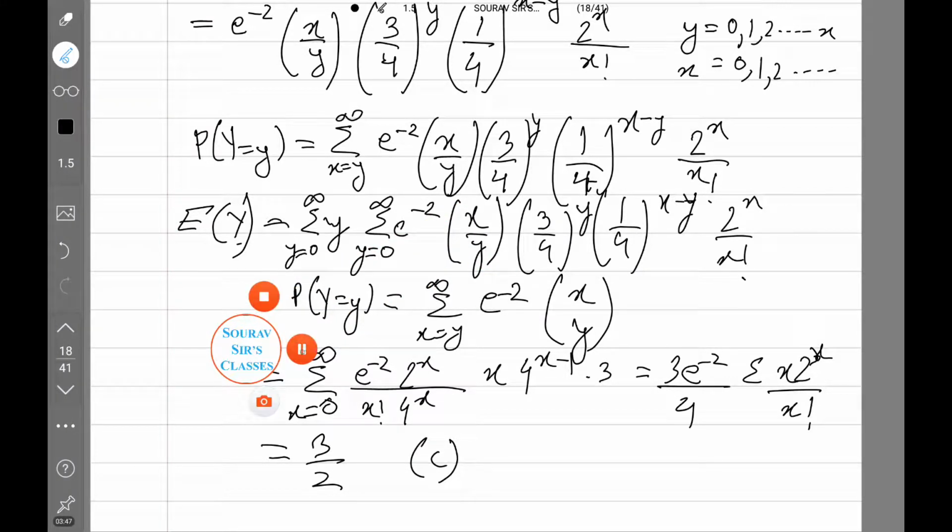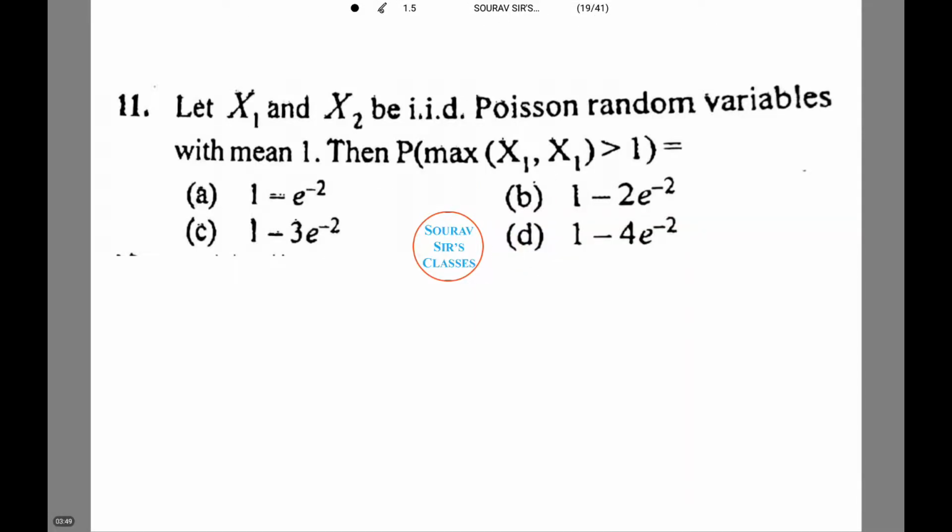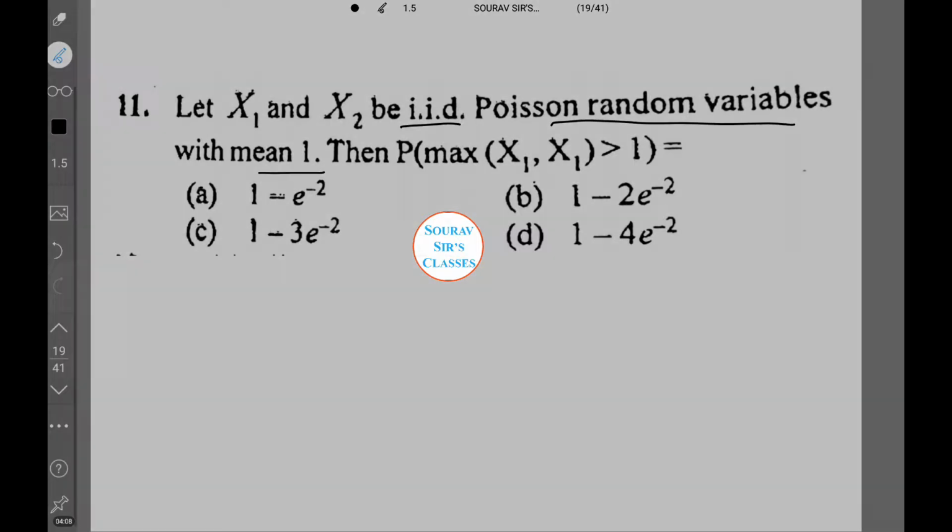Moving on to a similar question. We are given X1 and X2 such that they are IID and they are Poisson random variables with mean 1. Thus we need to figure out P(max(X1, X2) greater than 1). Let's see what this comes to.